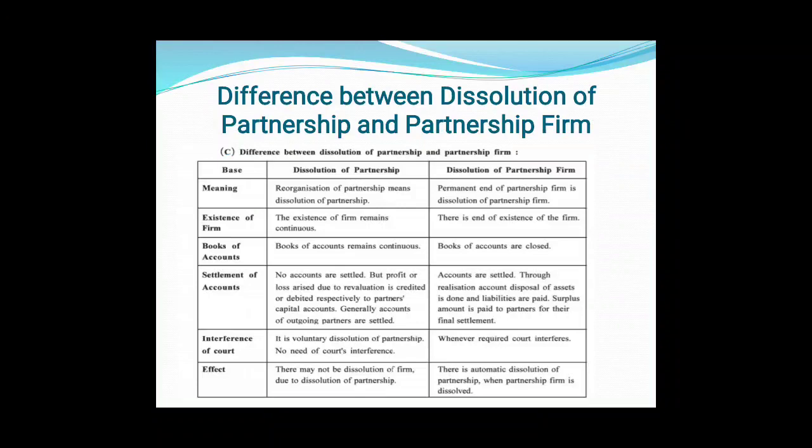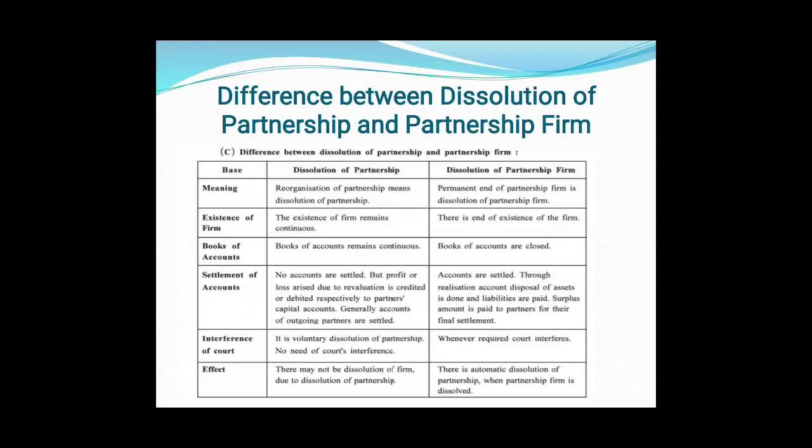Next, interference of court. It is voluntary for dissolution of partnership. No need of court interference, meaning the court will not interfere if there is dissolution of partnership. If you want, you can get the involvement of court, otherwise not. But in case of dissolution of partnership firm, whenever required, the court can interfere.